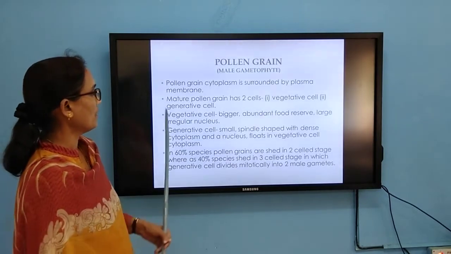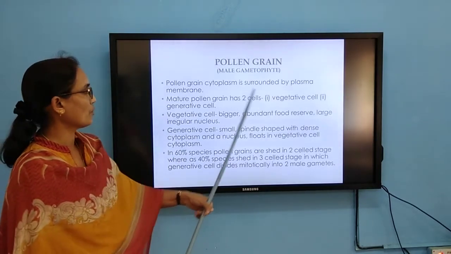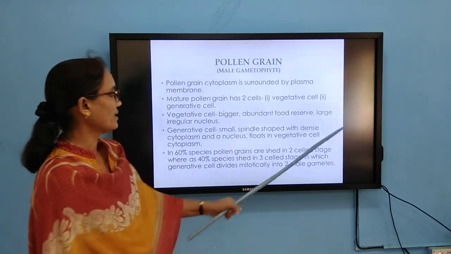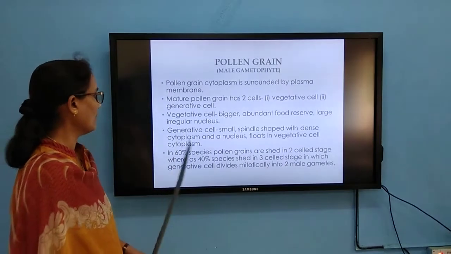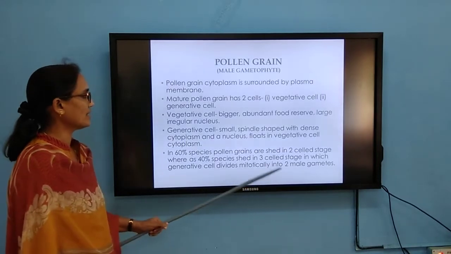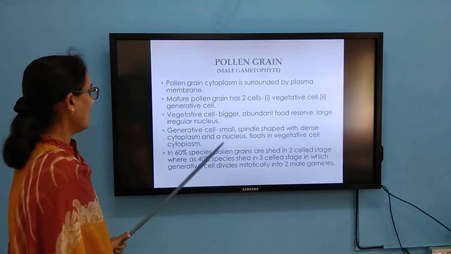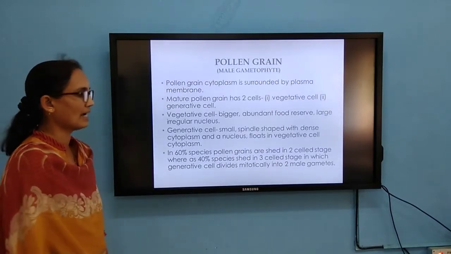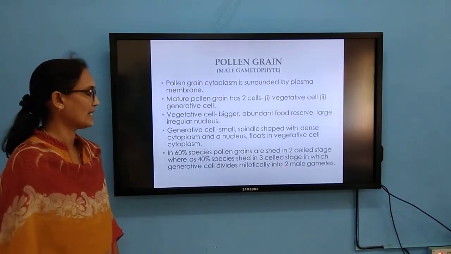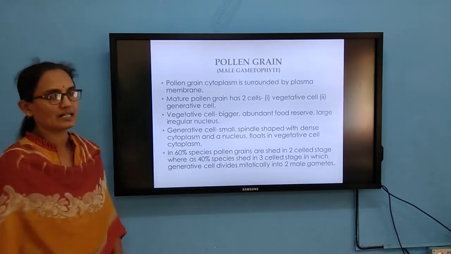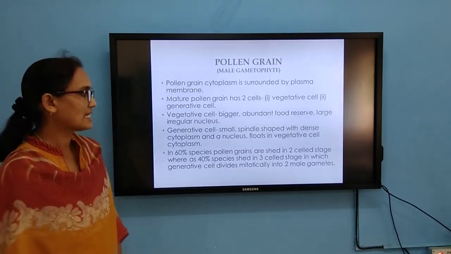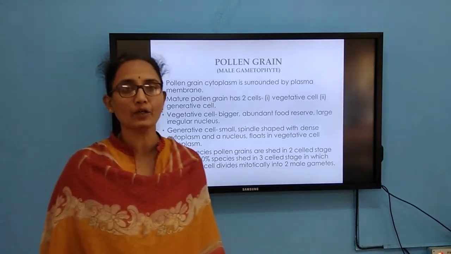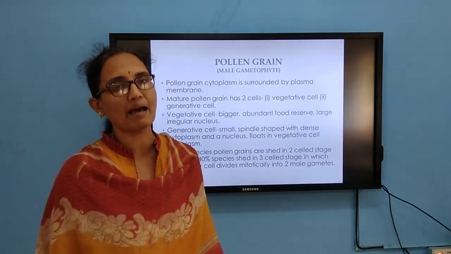So, the pollen grain consists of cytoplasm surrounded by plasma membrane. The vegetative cell is bigger, with abundant reserve food material and an irregular nucleus. The generative cell is small and floats in the vegetative cell. 60% of species shed pollen grains at the two-celled stage, and the remaining 40% at the three-celled stage. The generative cell divides mitotically to form two male gametes.